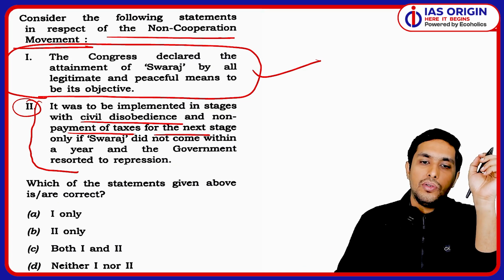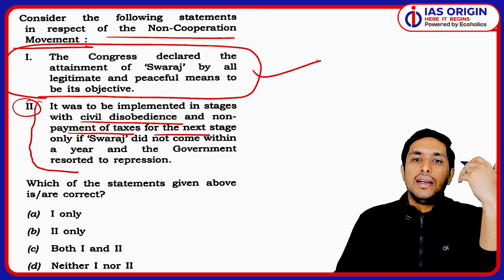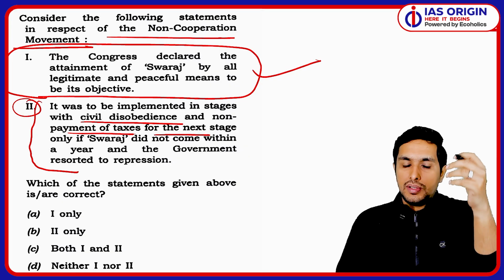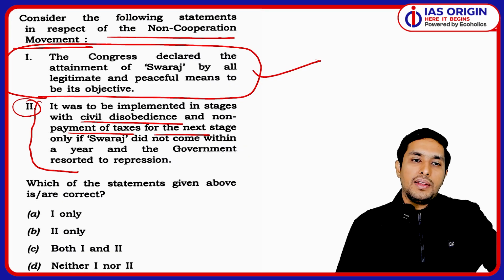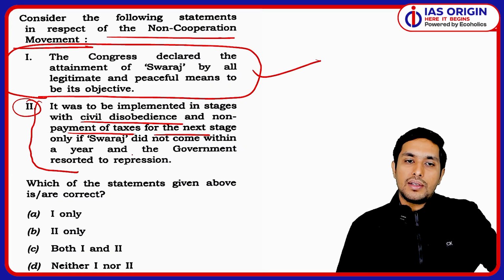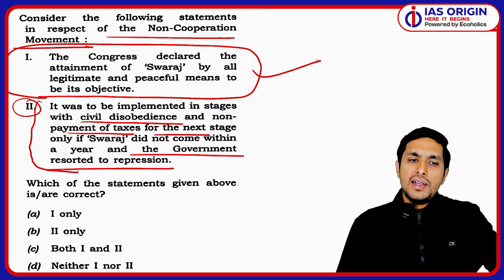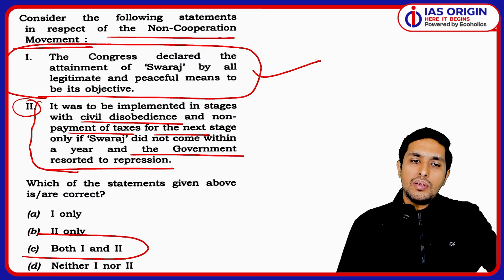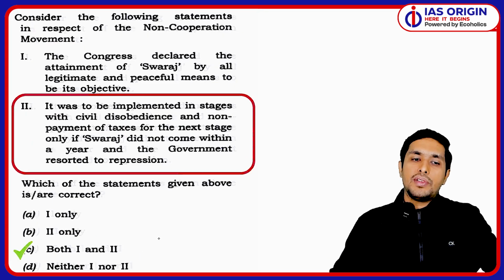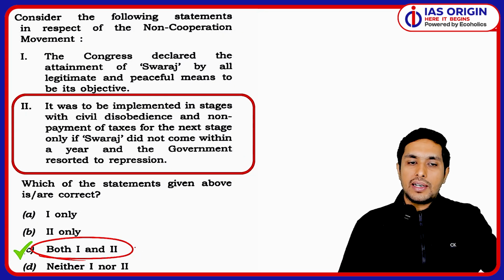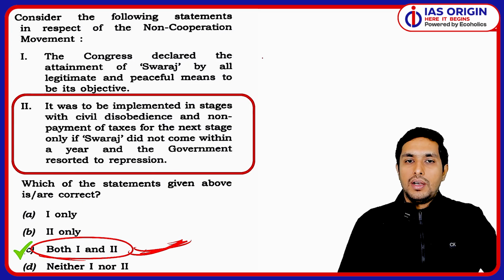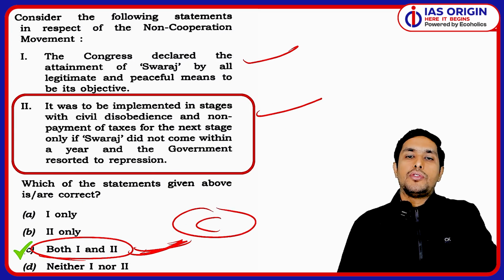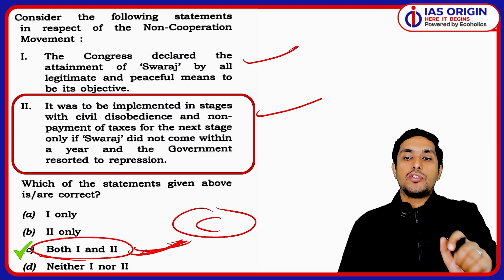So now the most important idea is that whenever we talk about this particular aspect, they went too deep into that, and the government resorted to repression and all that. But still, going on the broad overview of this, I'll consider this as the correct one. मैं इसको सही मानूंगा. So we can say both statements are absolutely correct. So C is the right answer. So this is actually an important aspect we are supposed to be understanding.